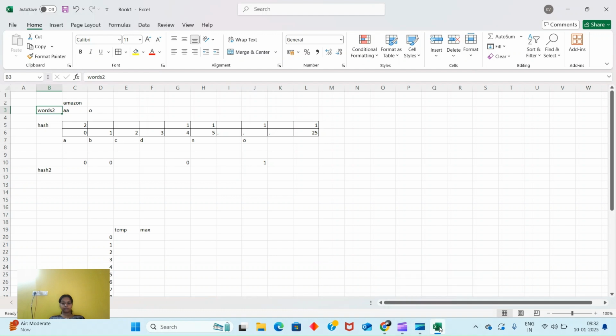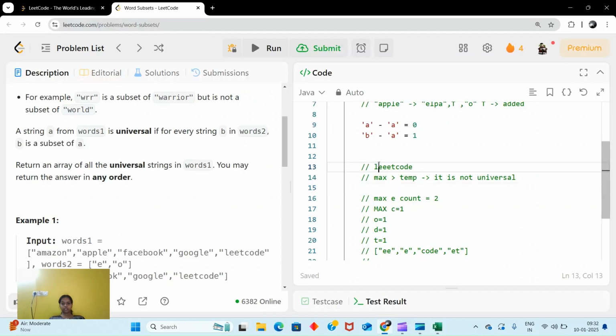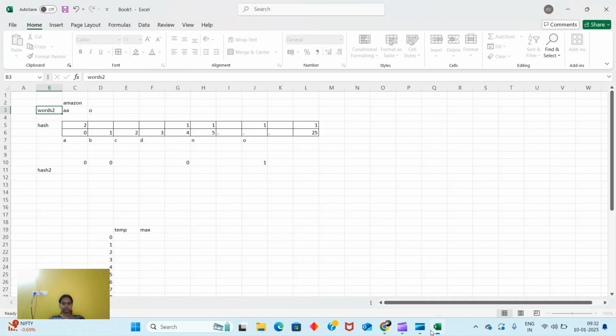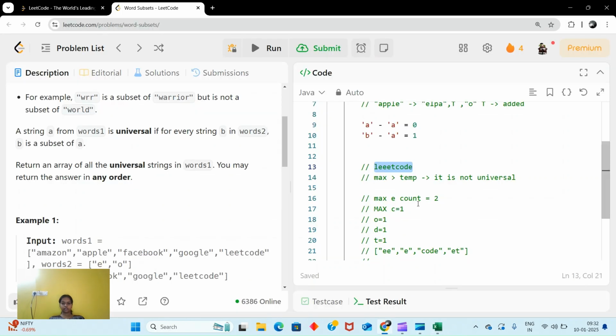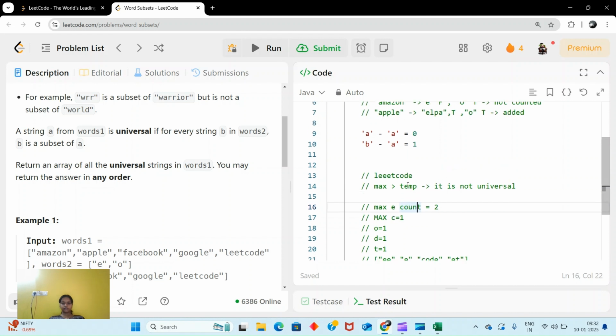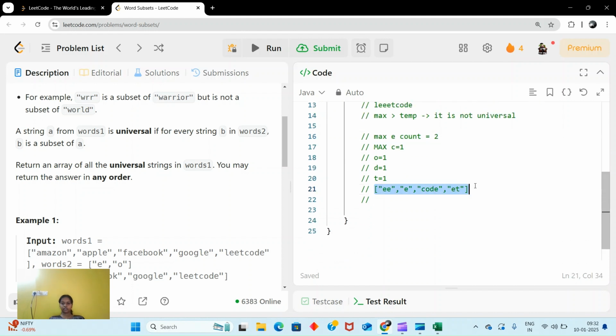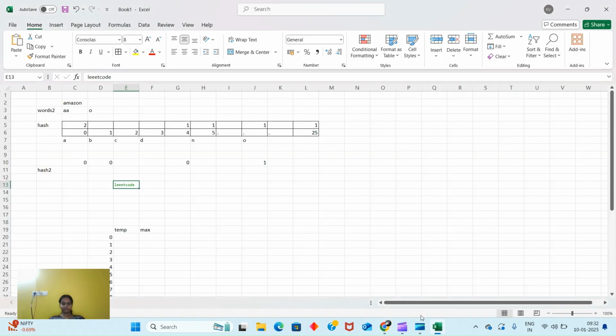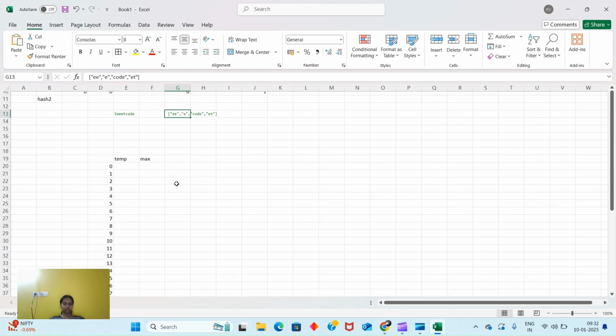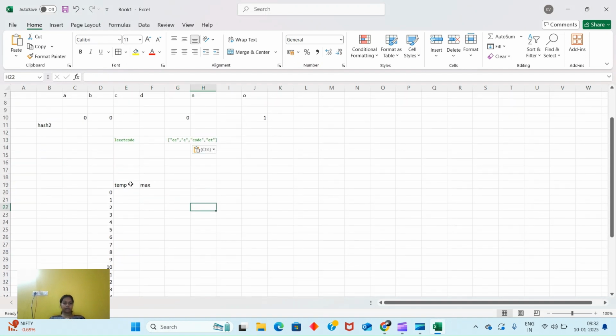Let's say I'm taking this example, leetcode, and I'll take this. Now let's see for temp. For max we will check this. We will only build max once. Once means traversing all of this, of course.